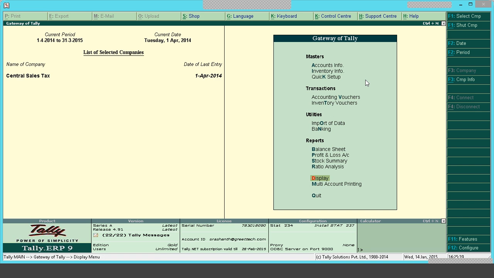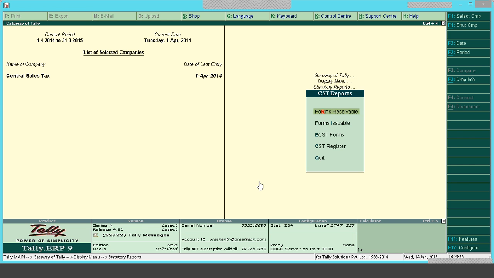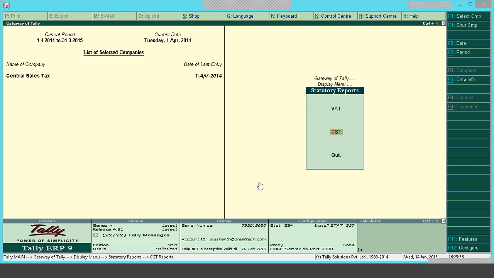Now we have CST payable. So if there is CST payable, we need to make a payment entry. Before that we can see the VAT computation. I will go to display statutory report. In CST there is no computation, we have only forms and reports.